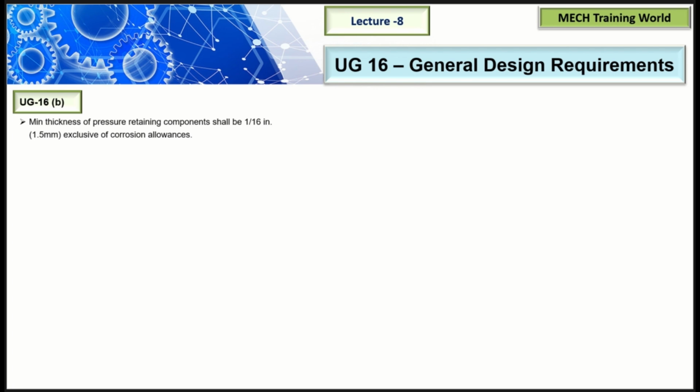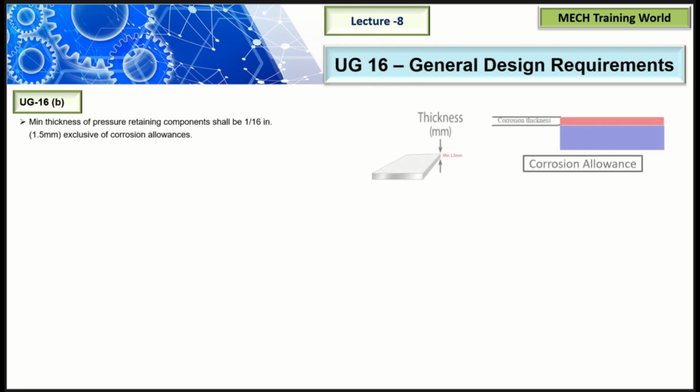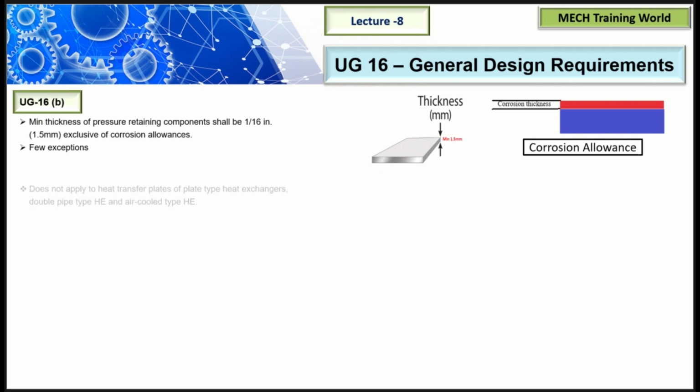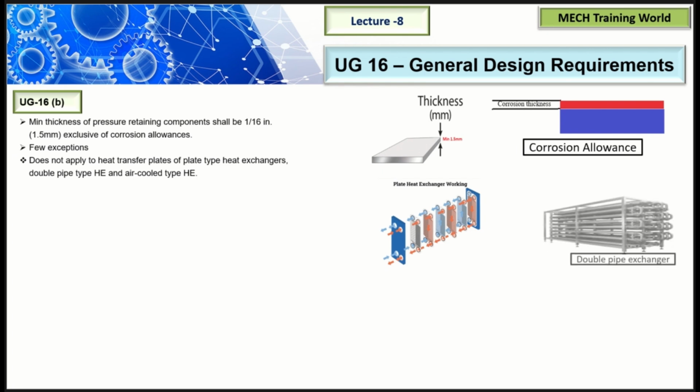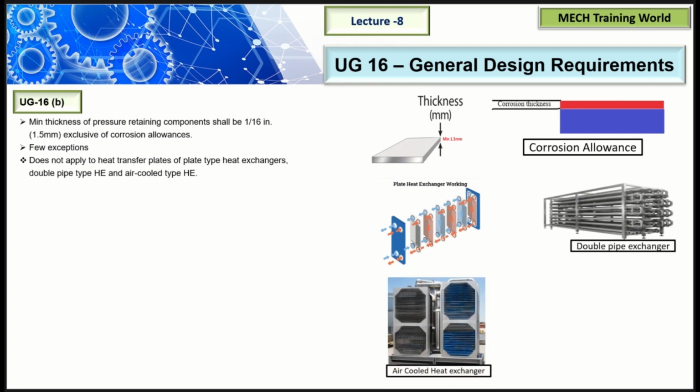So this code gives some exceptions for some of the parts about minimum thickness. Let's see. The first condition is the minimum thickness requirement does not apply to plate type heat exchangers, double pipe type heat exchangers and air cooler type heat exchangers. Why has the code given this? The code gives an exception for these heat exchangers because in heat exchangers we use plates for heat transferring. So for heat transferring, the plate thickness must be as small as possible. So that's why the code gave an exception for these heat exchangers. I hope you understand the first point.